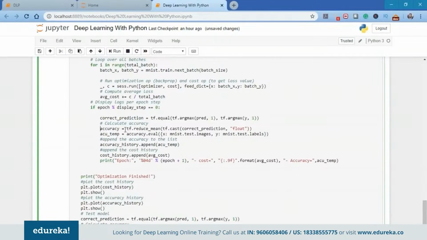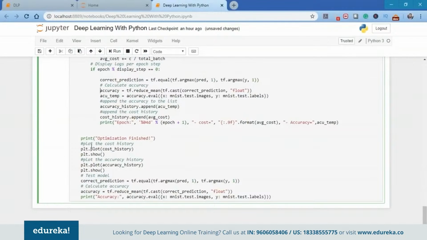So accuracy will be tf.reduce_mean of the tf.cast of the correct prediction. Now we append the accuracy to the list. And next, we append the cost to the list also. So as the final output, we get the accuracy and the cost, and we'll see how the accuracy increases while the cost decreases. And then again, we plot the cost history to have a look at what the cost looks like and what the accuracy looks like.